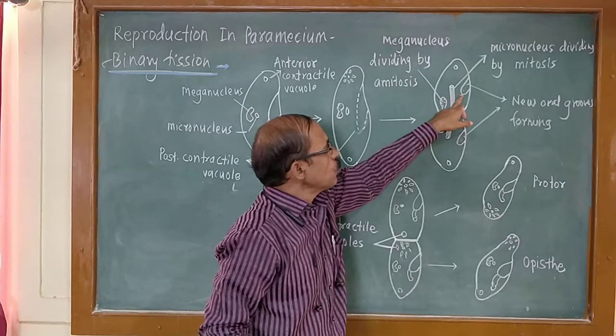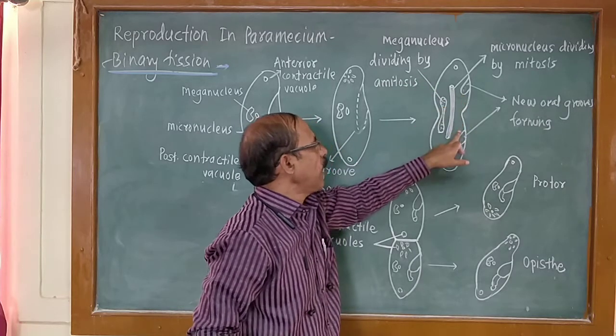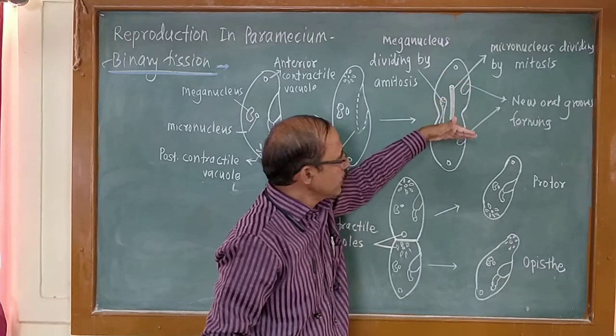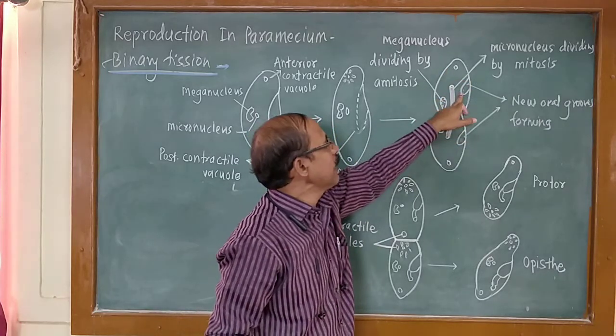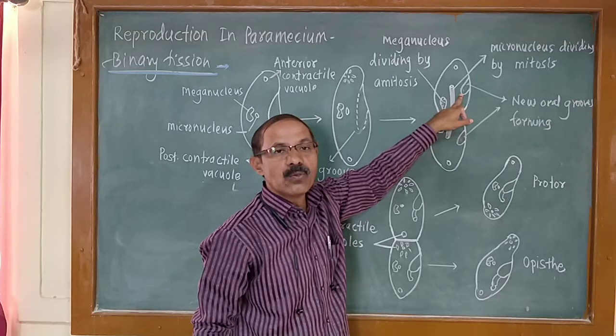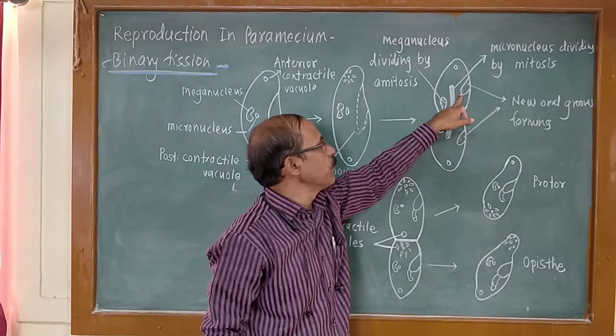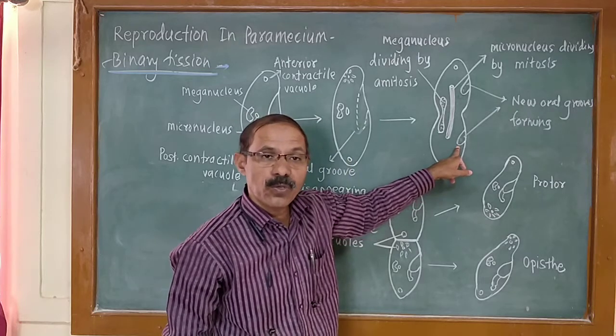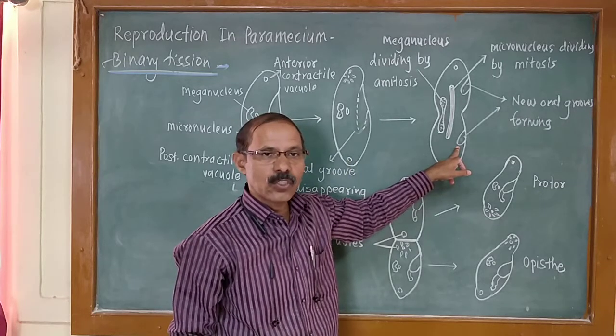a new oral groove begins to form at each half of the body. See, this is the anterior half of the body, and this is the posterior half of the body. Anteriorly, a new oral groove and buccal chamber begin to form. At the posterior half also, a new oral groove and buccal chamber begin to form.